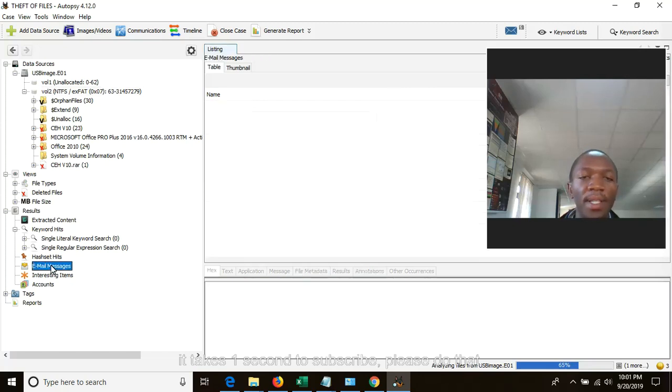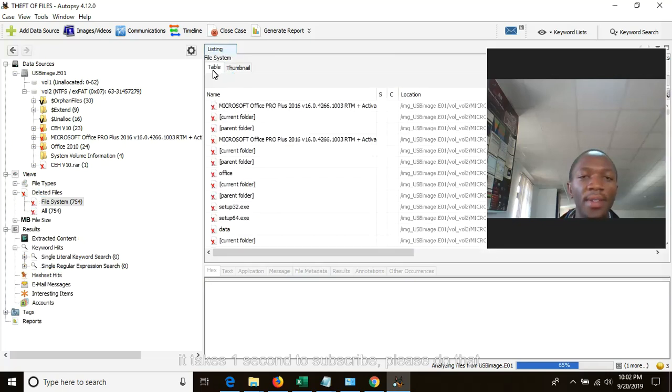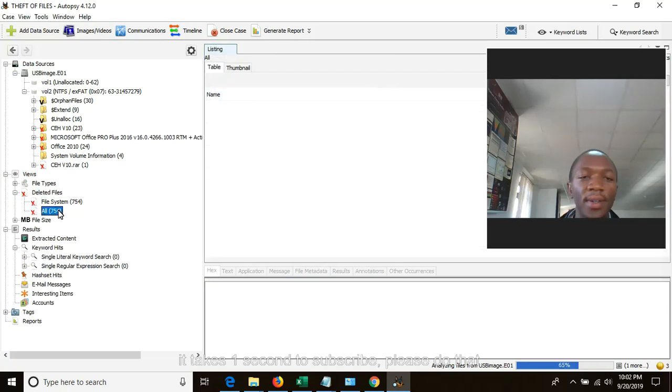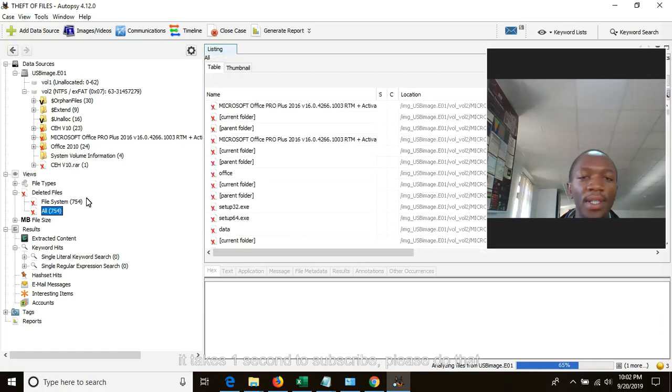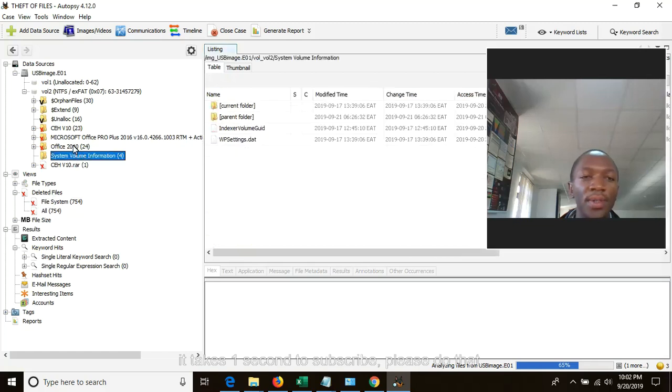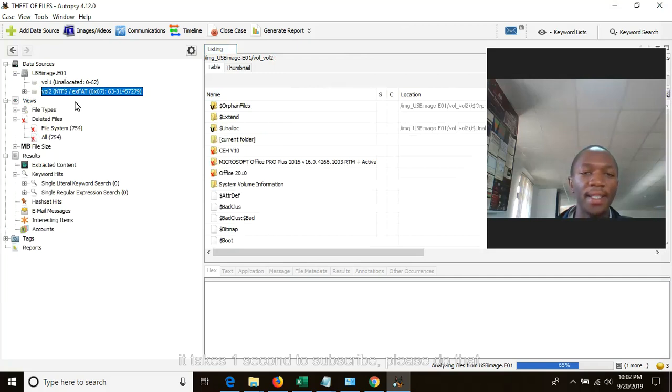Here you can see email messages, they are yet to load. Deleted files, you can see different deleted files. All files, everything is shown here. So don't worry. So this is Autopsy. You are making analysis to see how this is going on. But at the end of this, you should be able to create a report.